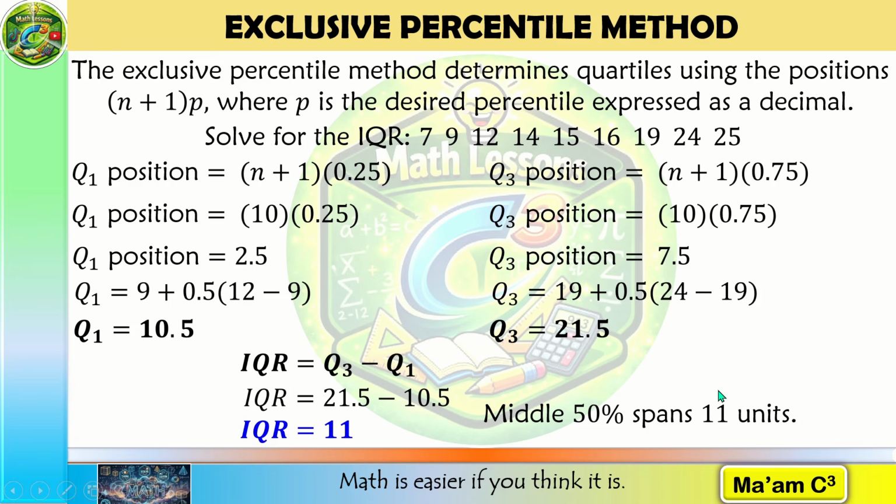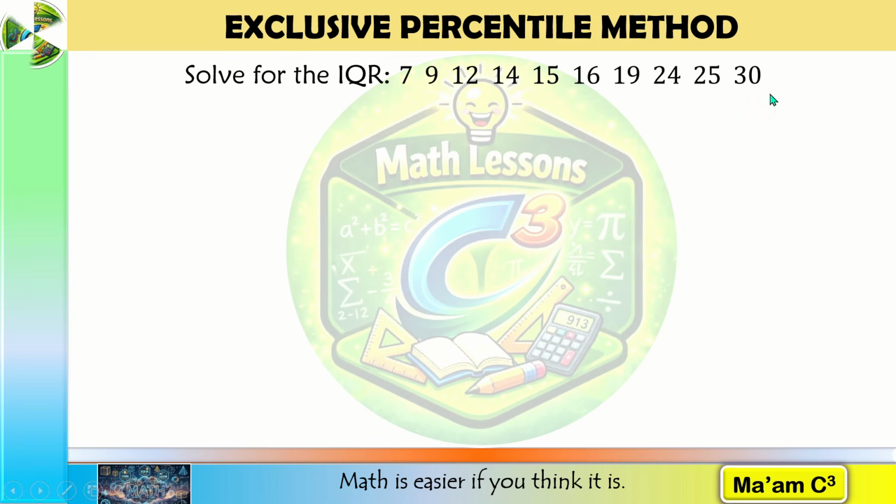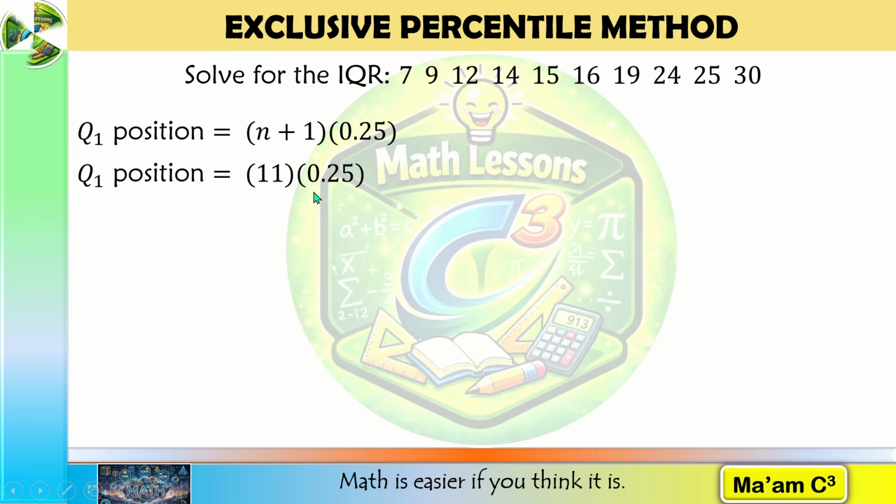Now let us see how the exclusive method works when we have 10 observations. Let's recall our example. We just added 30. Now our position would be quantity n plus 1 times p. So for the first quartile position, our n is 10. 10 plus 1 is 11. 11 times 0.25 is 2.75.